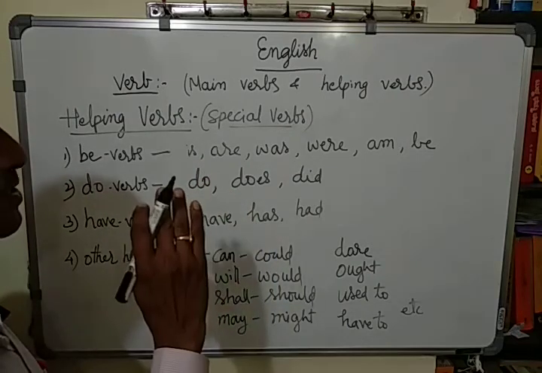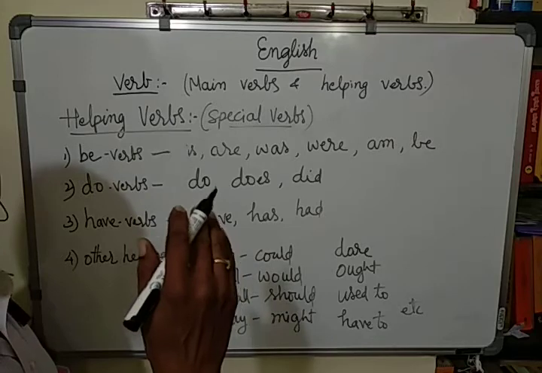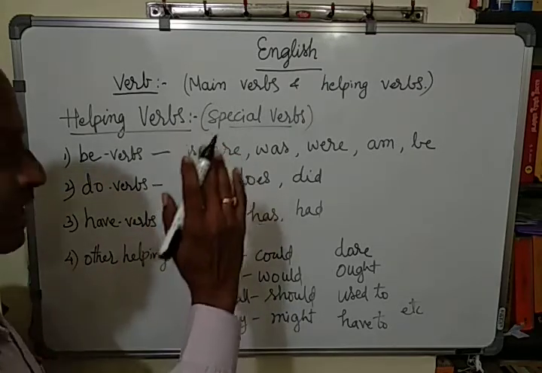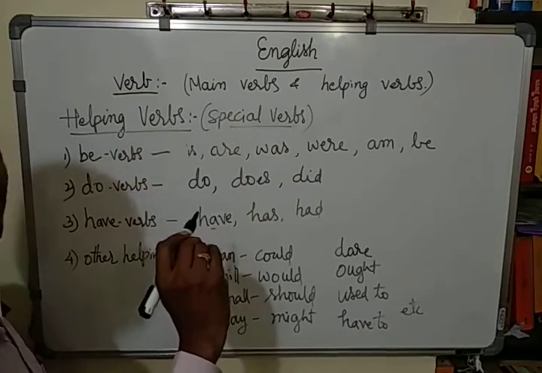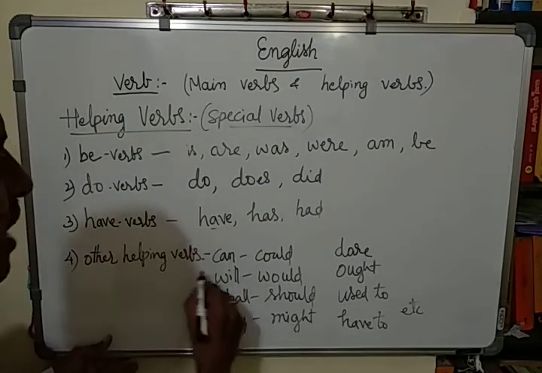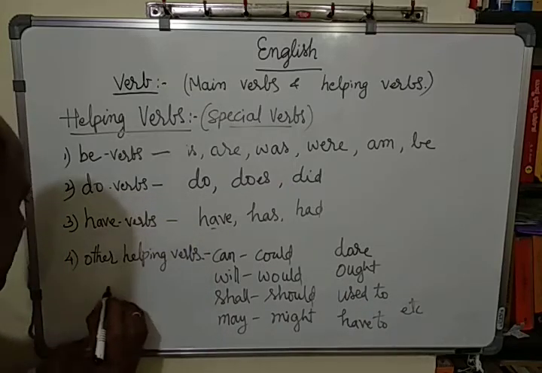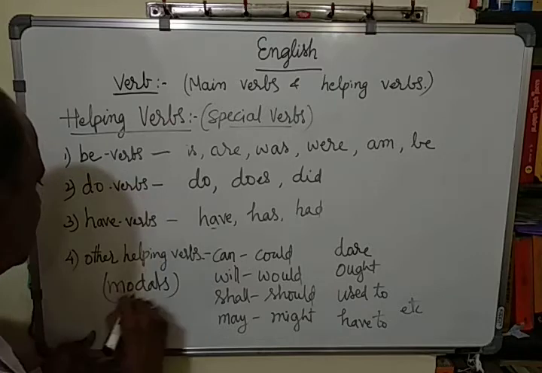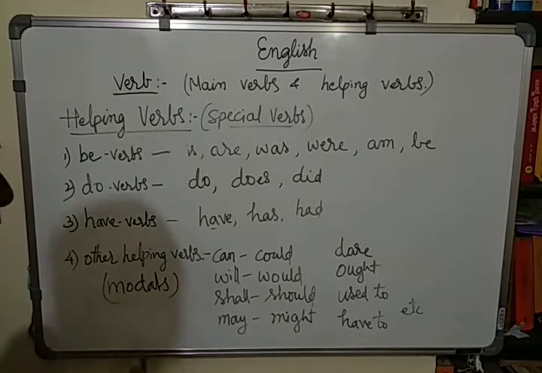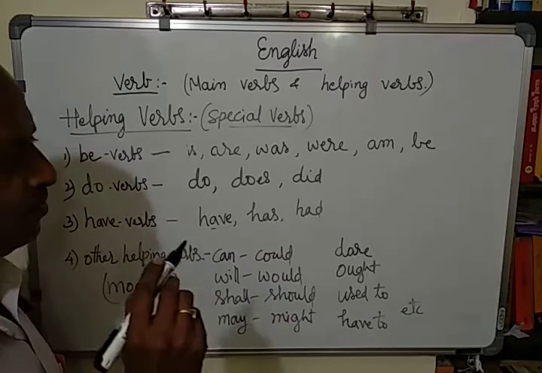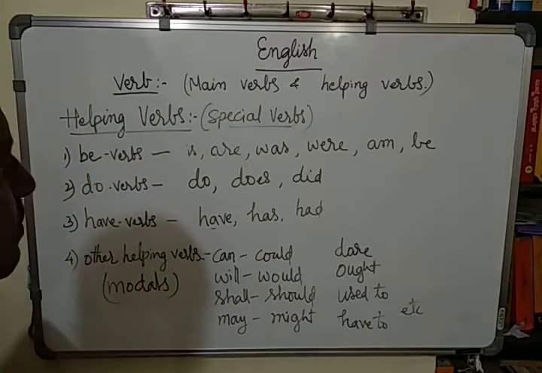In such situations they show state and also possession. But these other helping verbs are also called modals, because they modify the meaning of the verb.